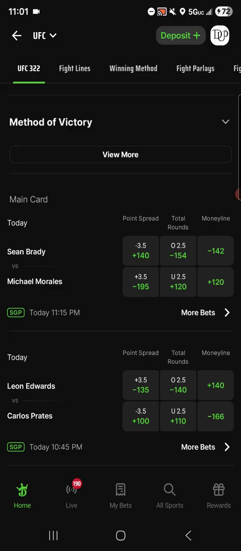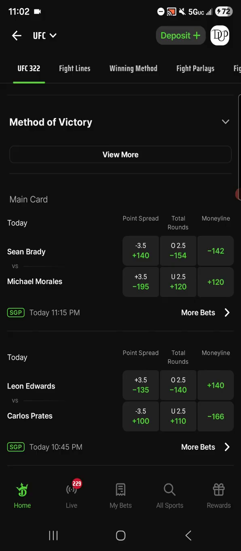Now, on the flip side, if you are betting on a fighter to win in a dominant fashion, those minus points can also look great, right? Because if my fighter can win all of the rounds in a dominant fashion, then they're going to win by 9 points, right? So I can get an amazing spread on that, right?